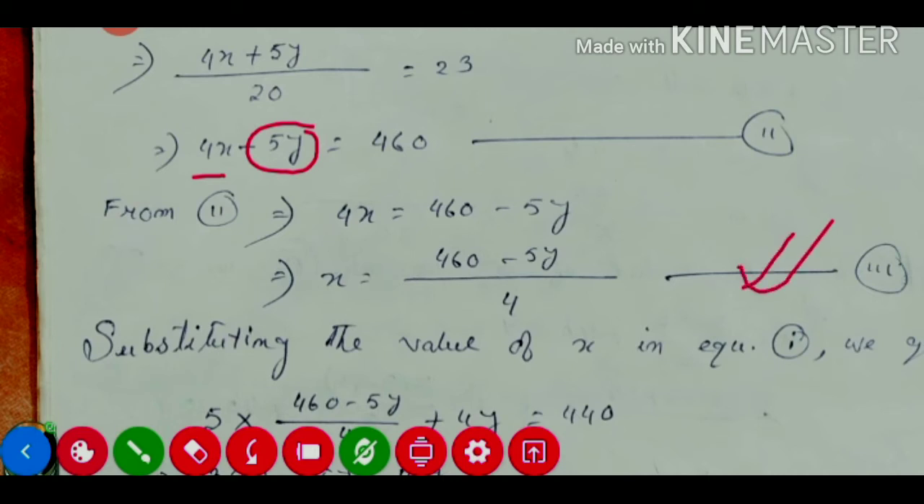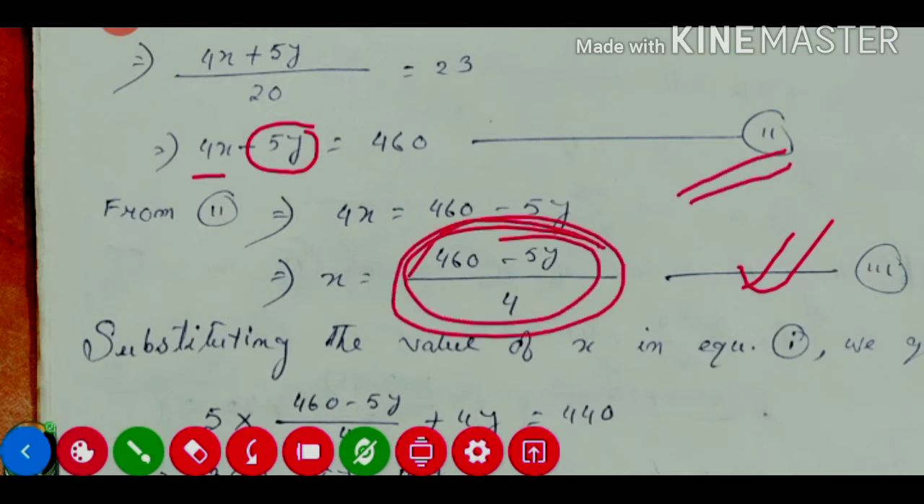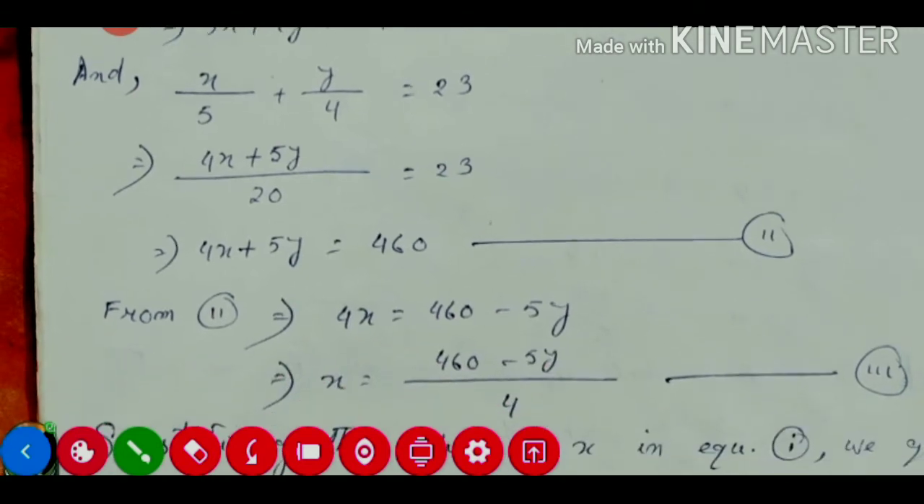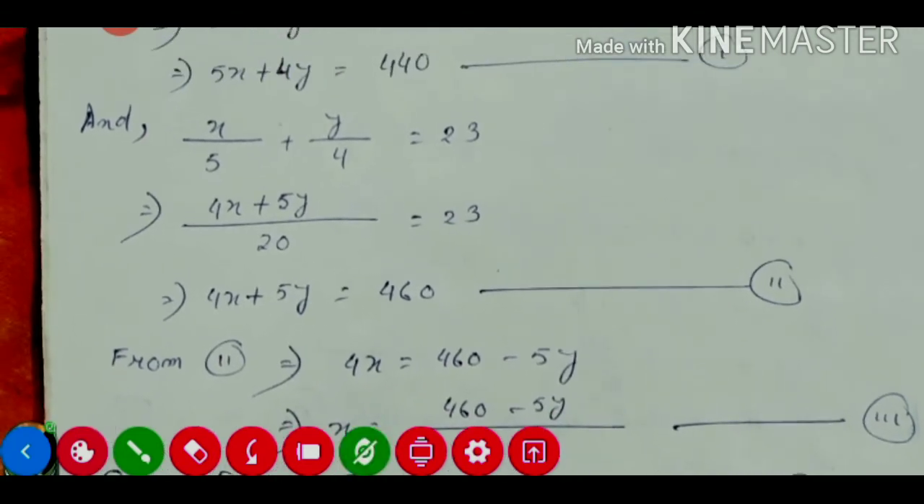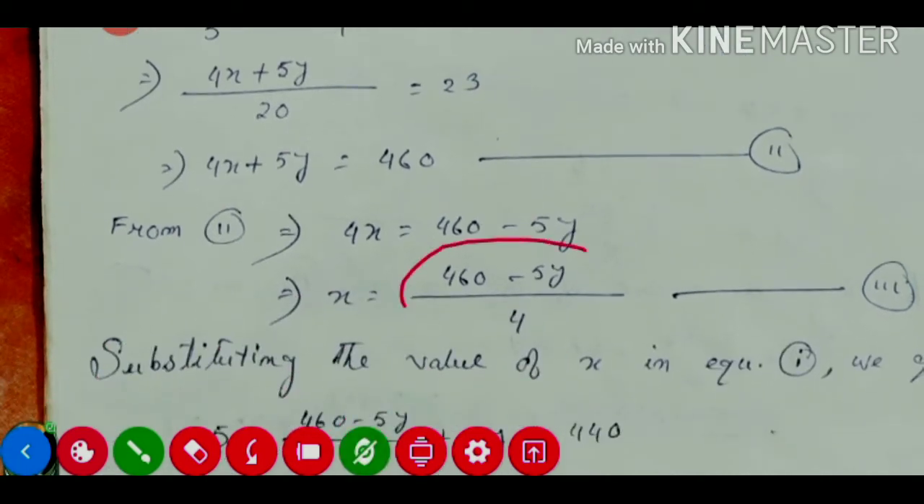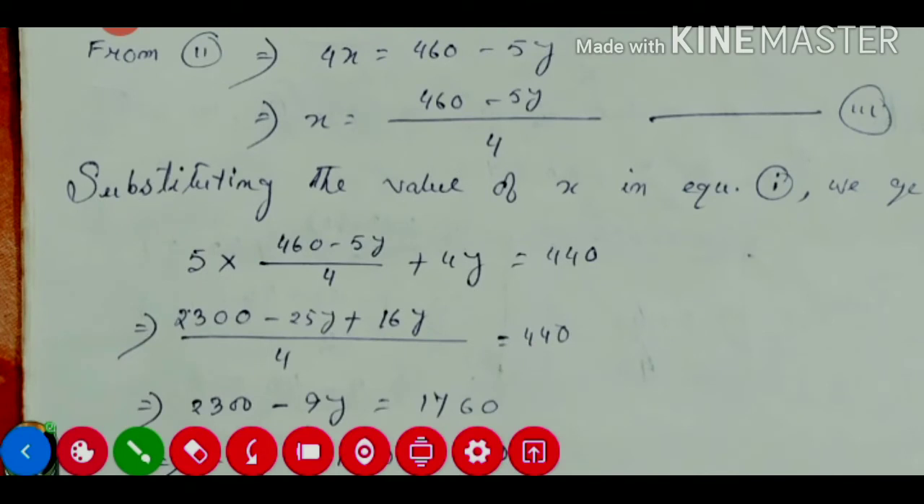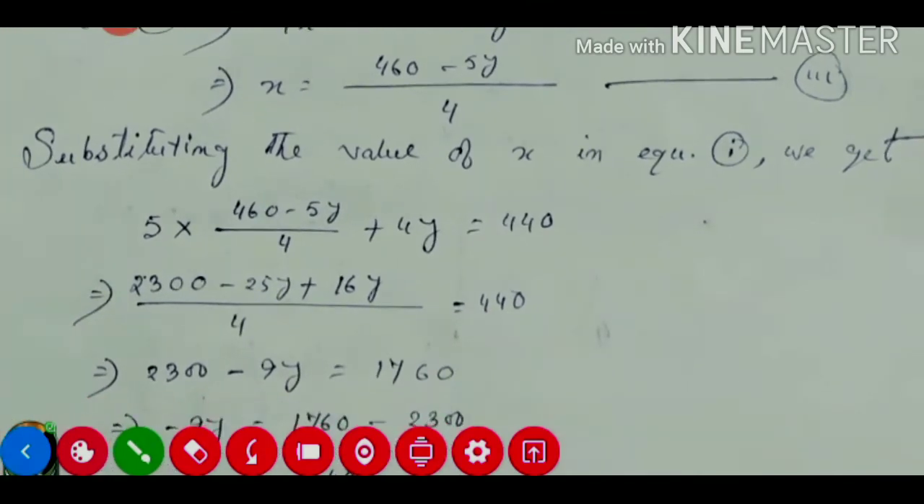Now this x value we got from equation number 2. That means we need to put this value in equation number 1. So equation number 1 is the given 5x plus 4y is equal to 440. So instead of this x, we need to put this value. So substituting the value of x in equation number 1, we get 5 into this x value plus 4y is equal to 440.